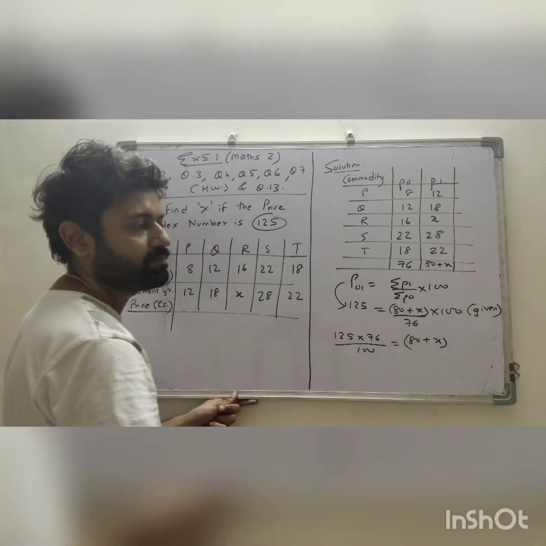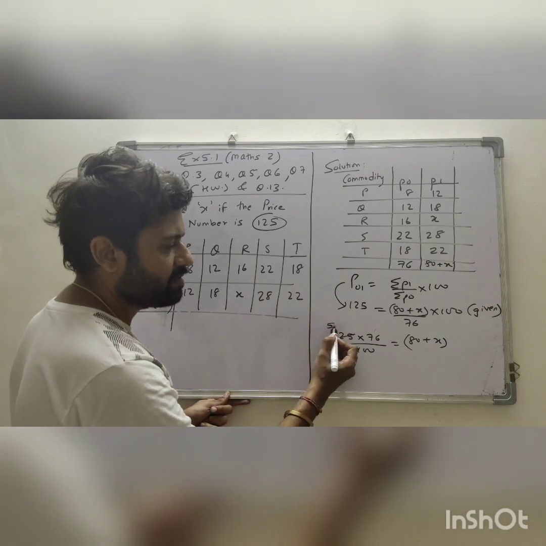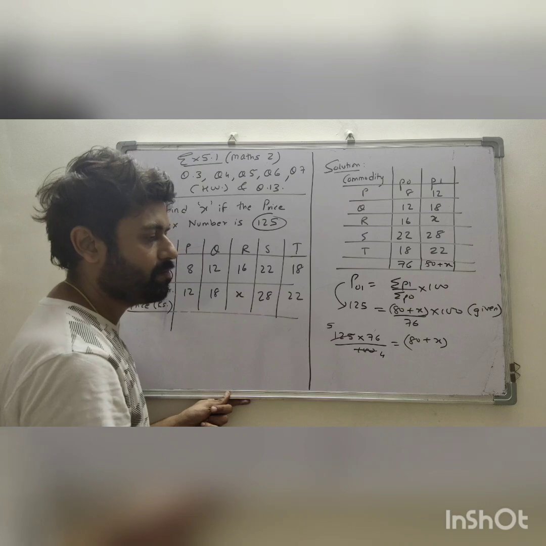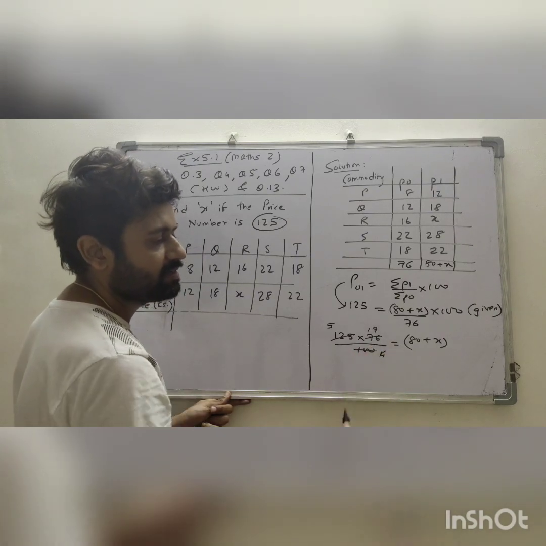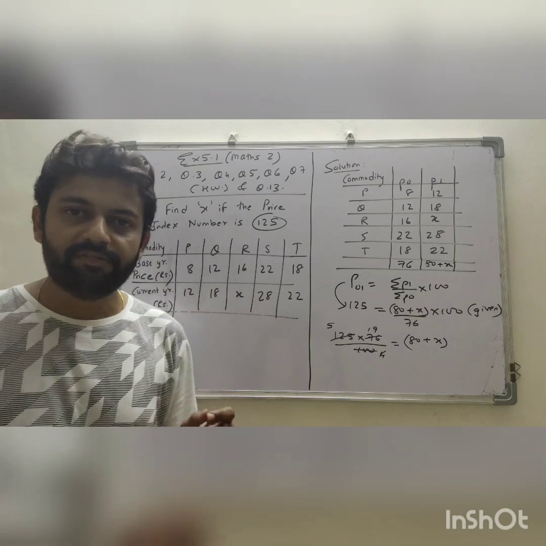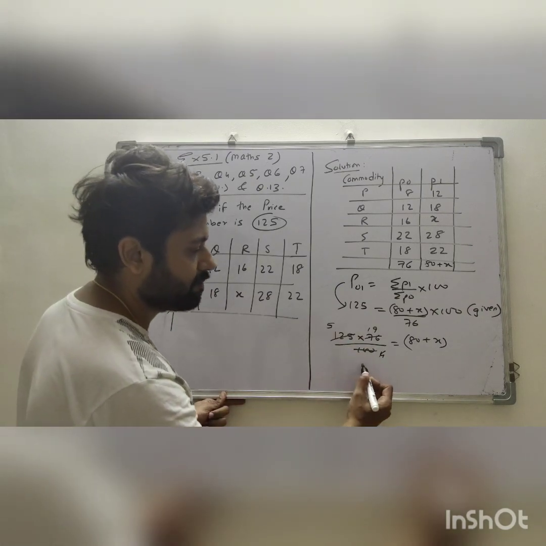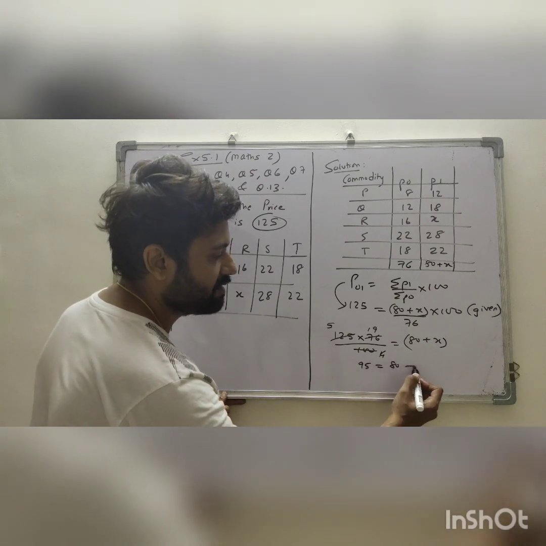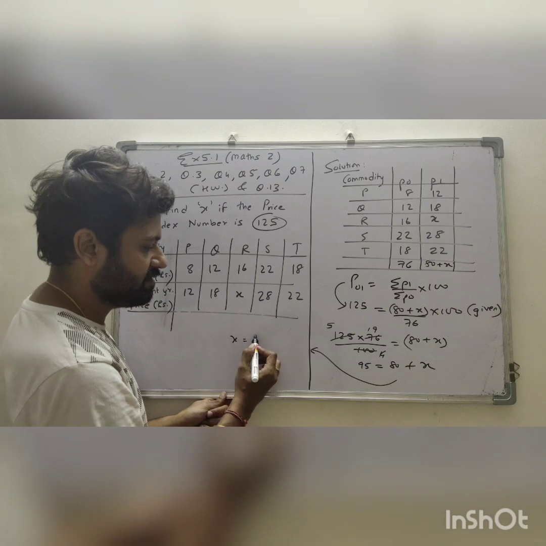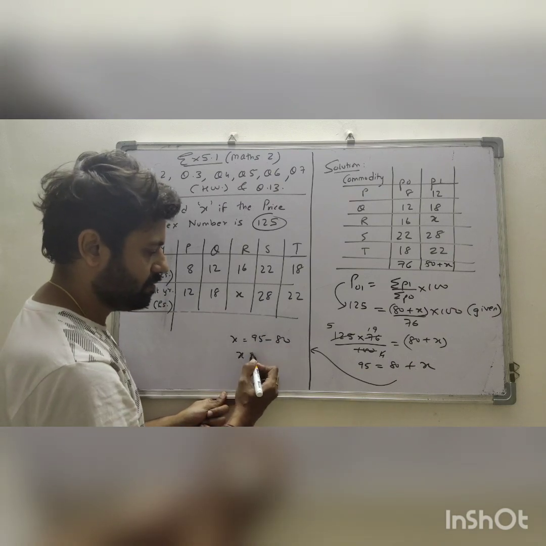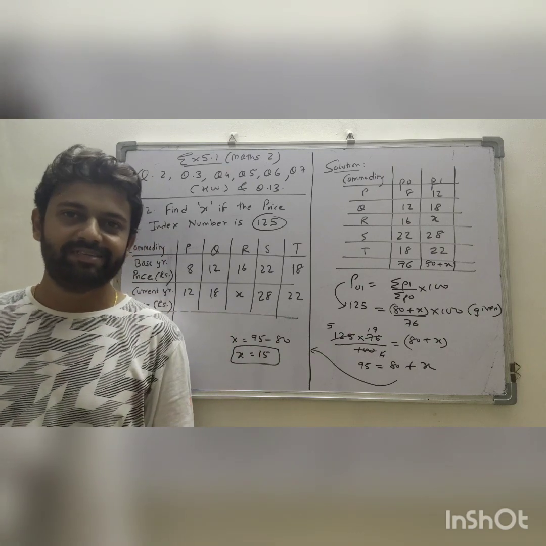This is what I have done for cancellation. 25 5s are 125, 25 4s are 100. 4 1s are 4, 4 19s are 76. 19 5s are 95. 95 is equal to 80 plus x. So here we get x is equal to 95 minus 80, x is equal to 15. This is how you can find.